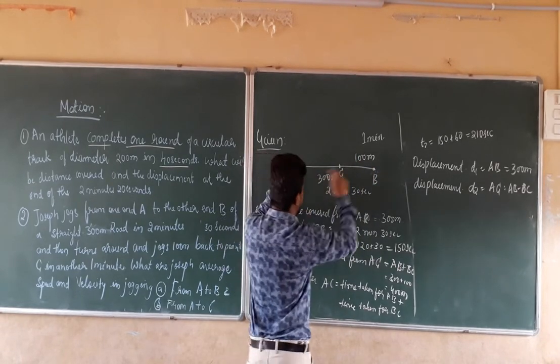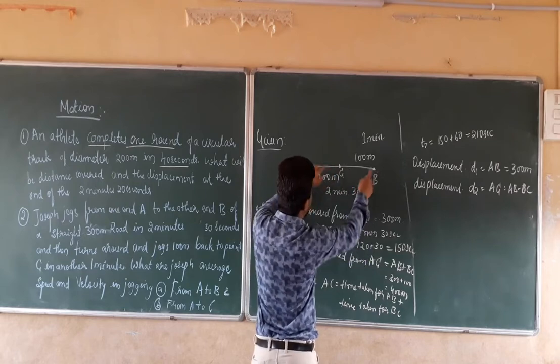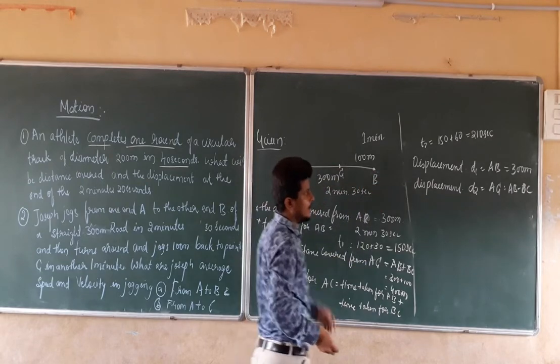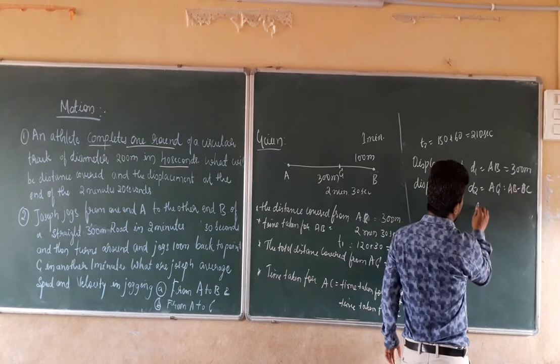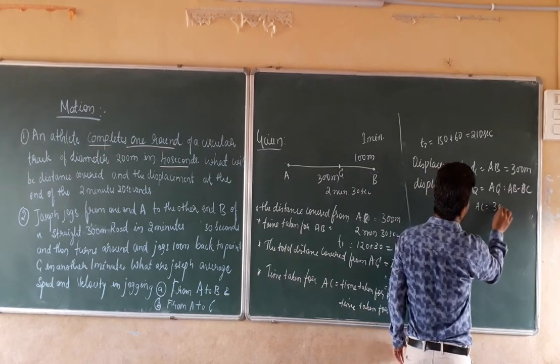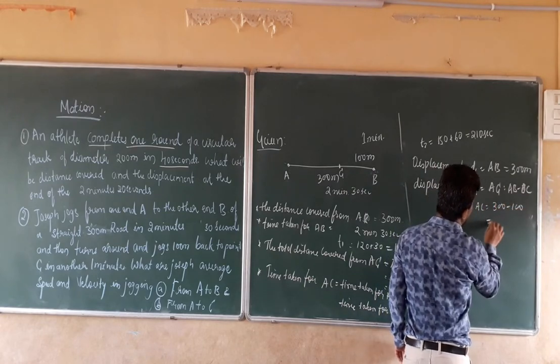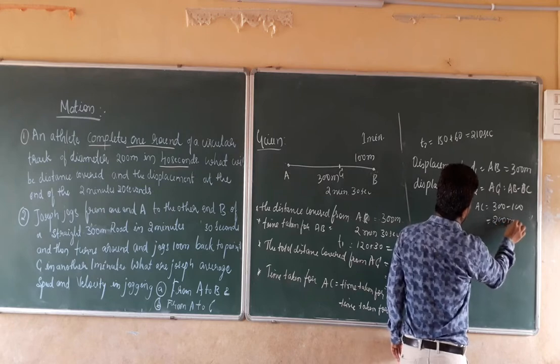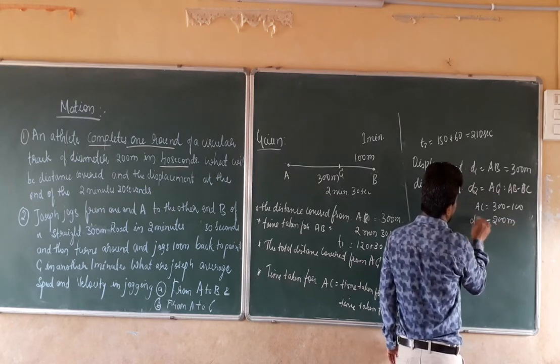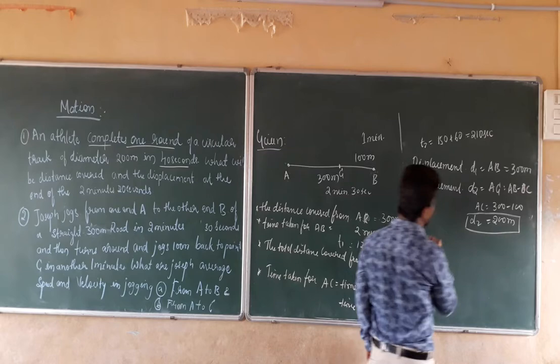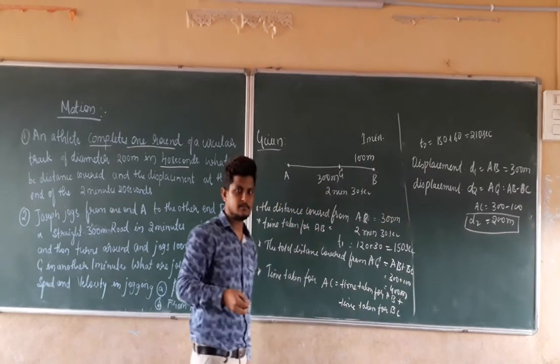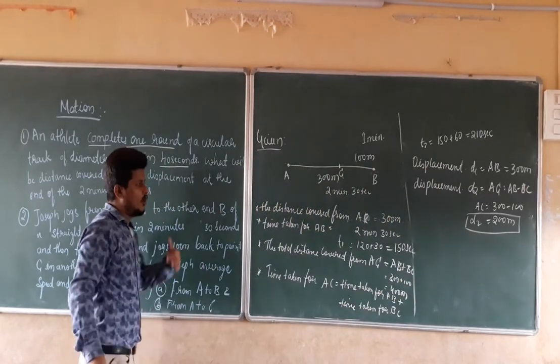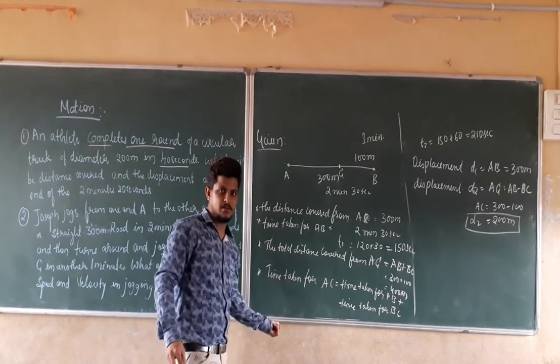I have to subtract BC from AB, so that AC equals AB minus BC. 300 minus 100 equals how much? It is equal to 200 meters. That is nothing but the displacement in the second condition, equal to 200 meters. Now you have all the given data required for solving the problem.